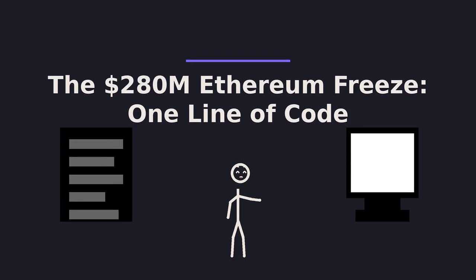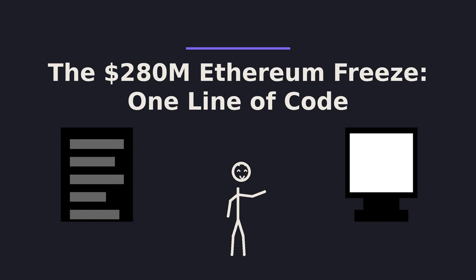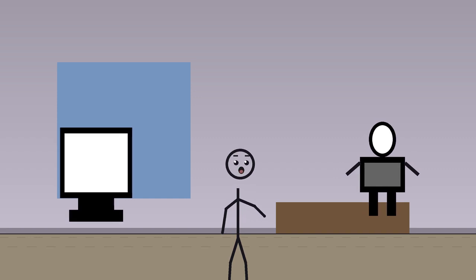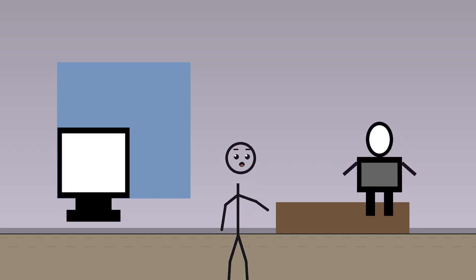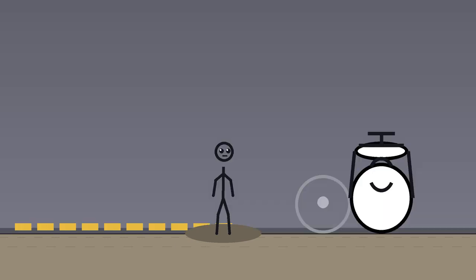In 2017, someone broke Ethereum, not through hacking, but by calling a function that was never supposed to be called. The standard narrative is simple. A developer made a careless mistake in the Parity wallet software. A user exploited it. Millions vanished.